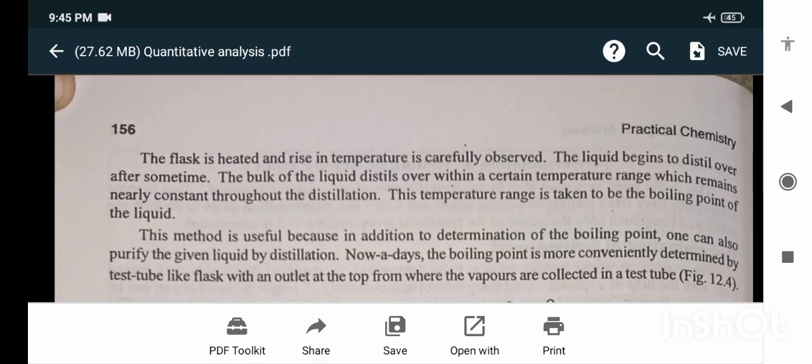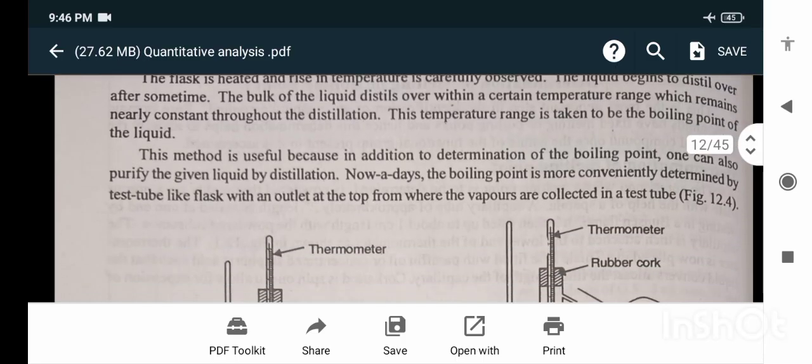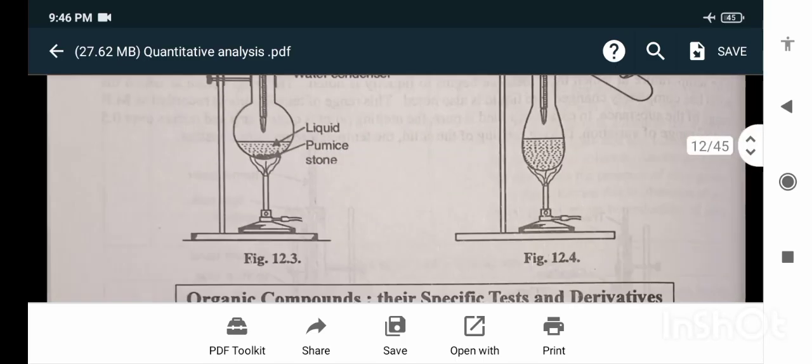The flask is heated and the range of temperature is carefully observed. The liquid begins to distill over after some time. The bulk of the liquid distills over within a certain temperature range which remains nearly constant throughout the distillation. This temperature range is taken to be the boiling point of the liquid. This method is useful because, in addition to determination of the boiling point, one can also purify the given liquid by distillation. Nowadays, the boiling point is more conveniently determined using a test tube like flask with an outlet at the top from where the vapors are collected in a test tube.